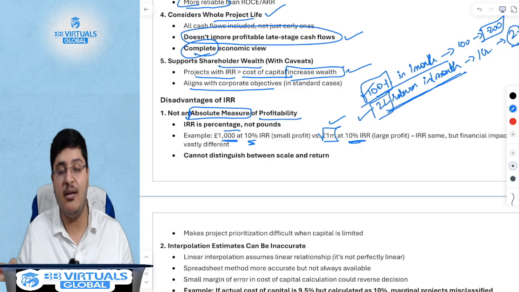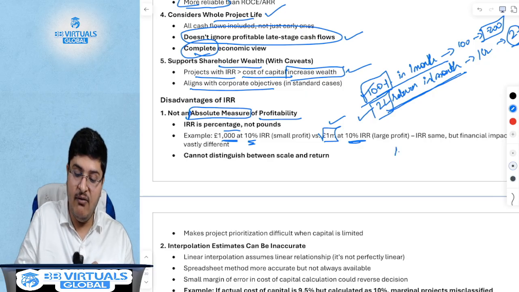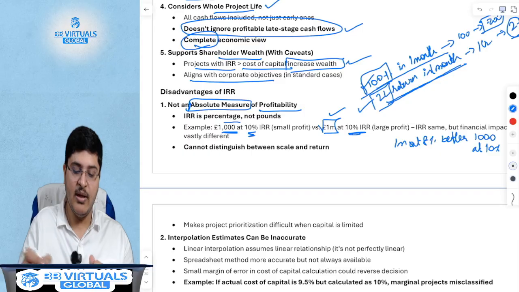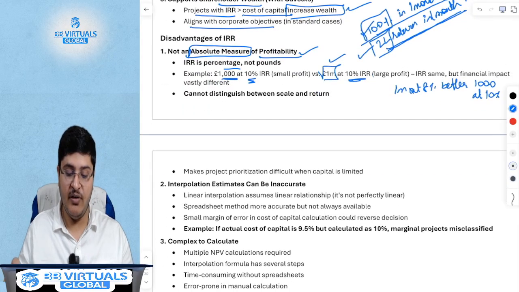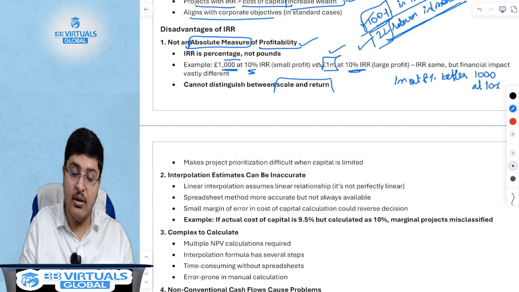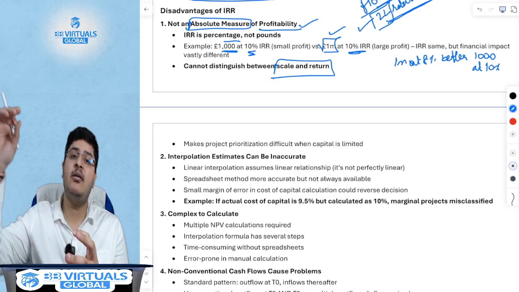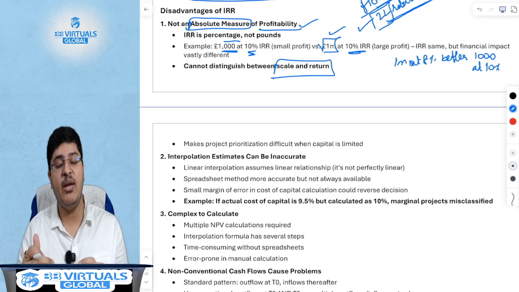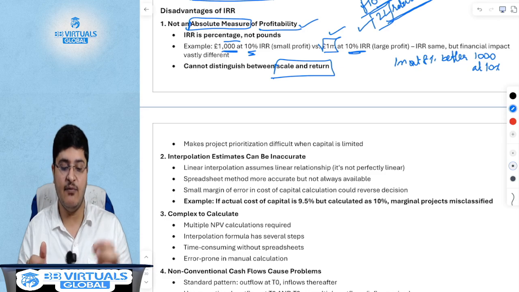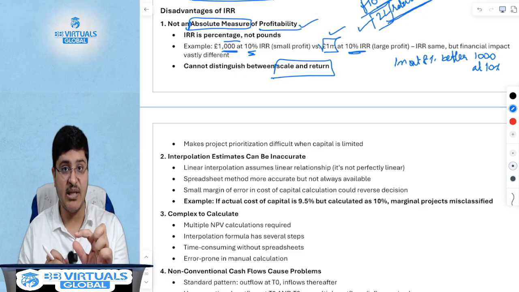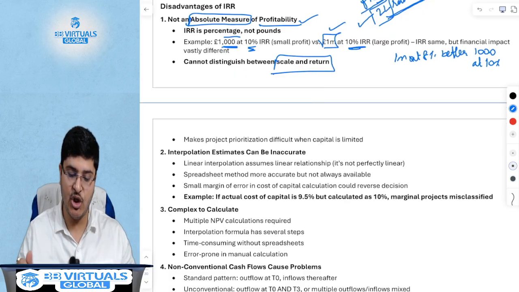And of course, 1 million at 10% is better. I would say even 1 million at 8% is better than 1,000 at 10%. So this is not an absolute measure of profitability, and hence it cannot distinguish between scale and return. A smaller project can give you very high returns, but it is still a very small project where your absolute earnings will be very less, versus a bigger project can give you relatively smaller returns in terms of percentage, but your absolute earning will be much higher.